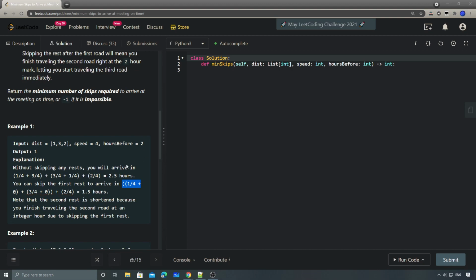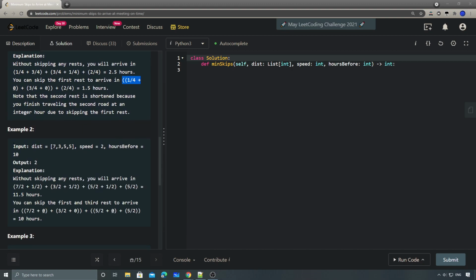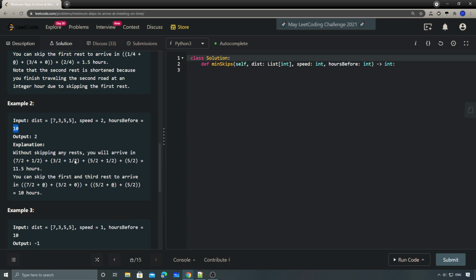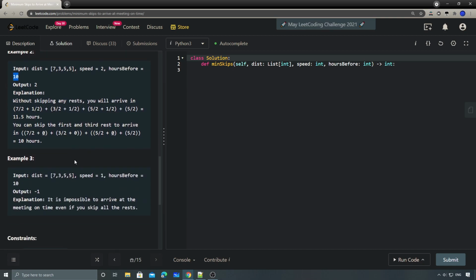Okay, and so this is example 2 here. In this case, we need to skip 2 rests so that we can travel all the roads within 10 hours. And so on and so forth. But for this one, we return -1, because even though we skip all the rests, since we have a pretty slow speed, we still cannot travel all the roads within this hours limit.